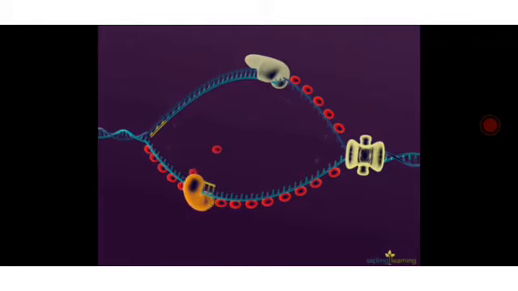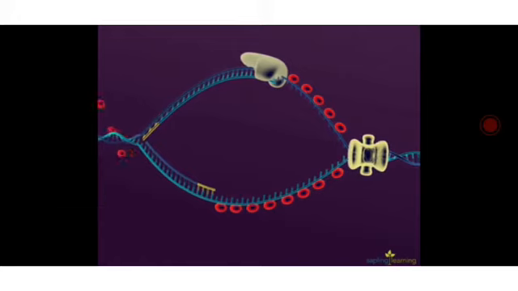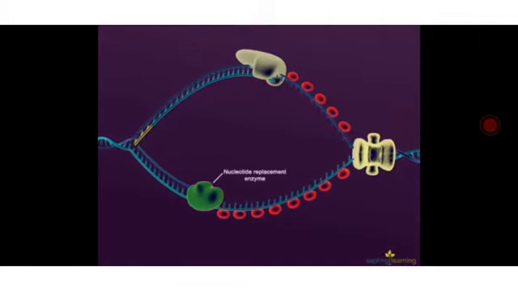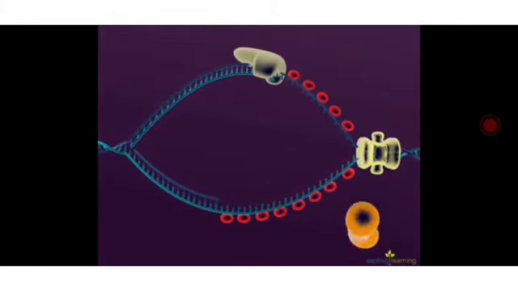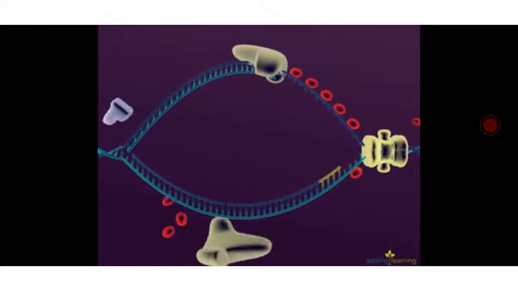New DNA is formed and joined with the help of enzymes. The newly formed DNA fragment is called an Okazaki fragment. Enzymes help in joining these short fragments of DNA.